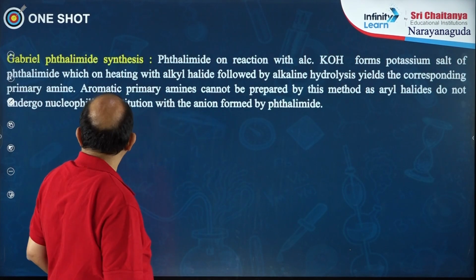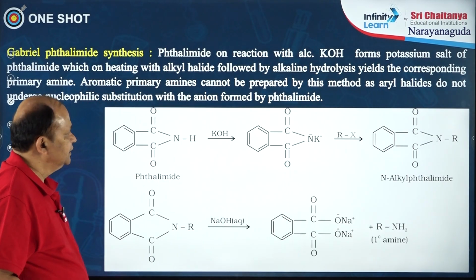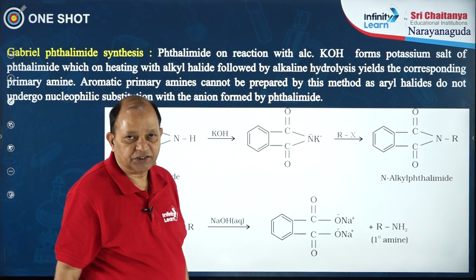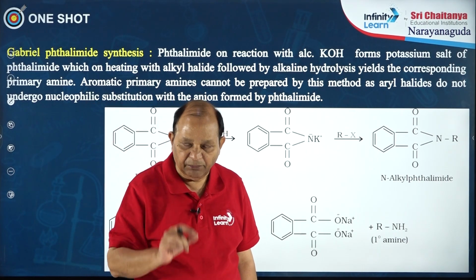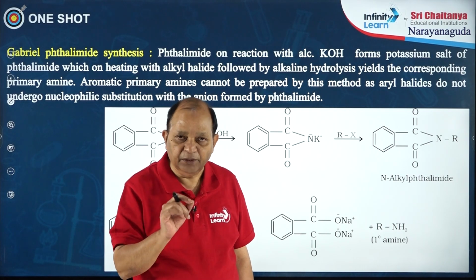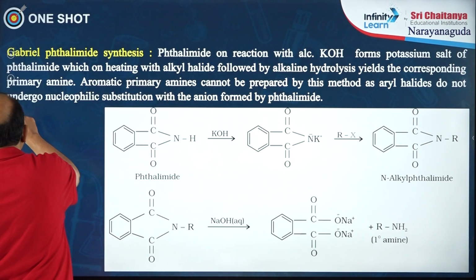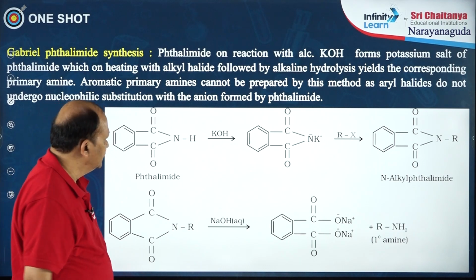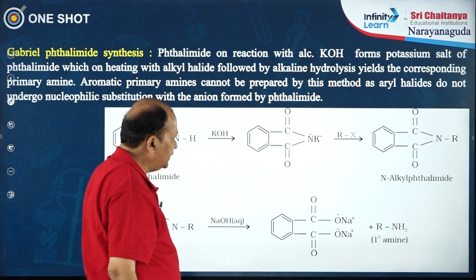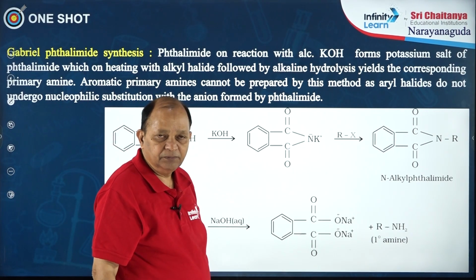Next is an interesting reaction, Gabriel's phthalimide synthesis. It is a method to prepare primary amines. It is a very interesting and important reaction. In this reaction, phthalimide is treated with potassium hydroxide, and it will form a salt.